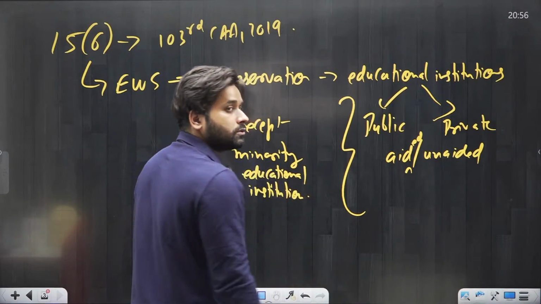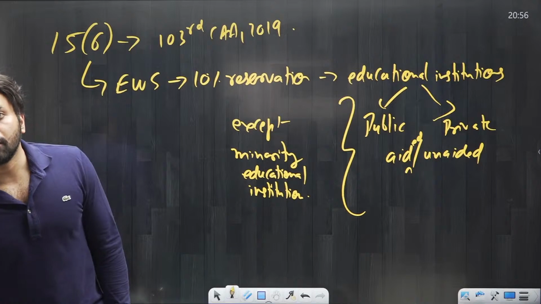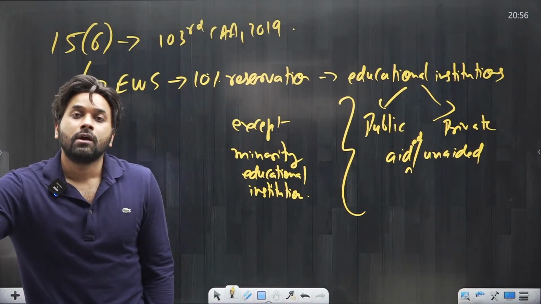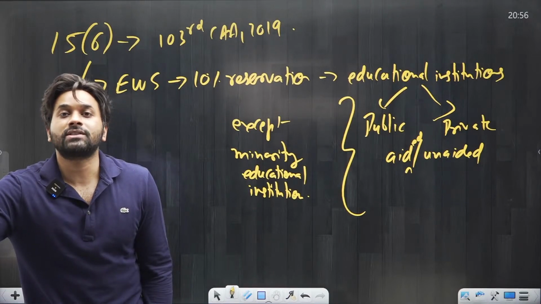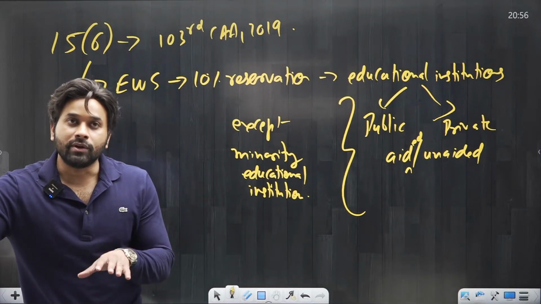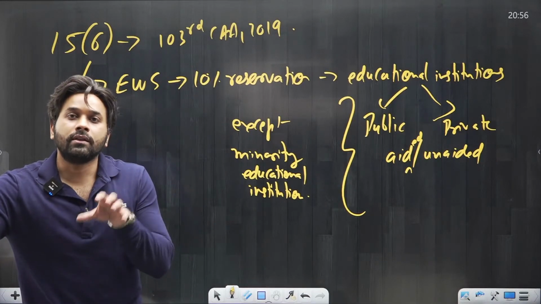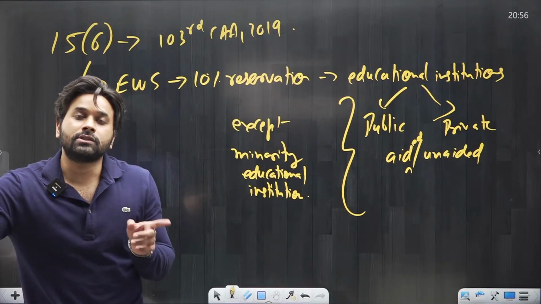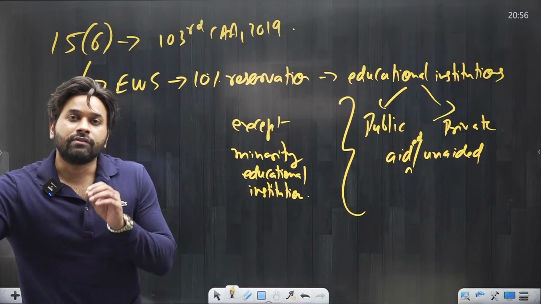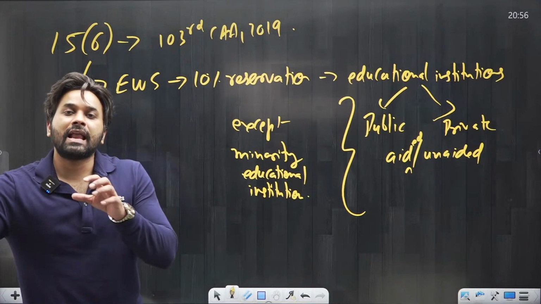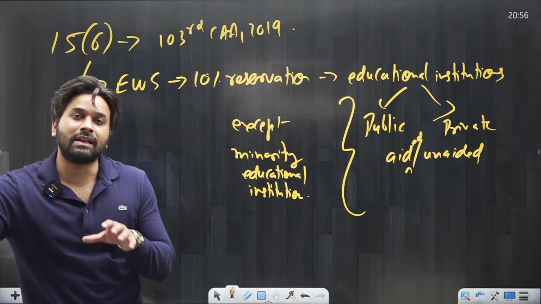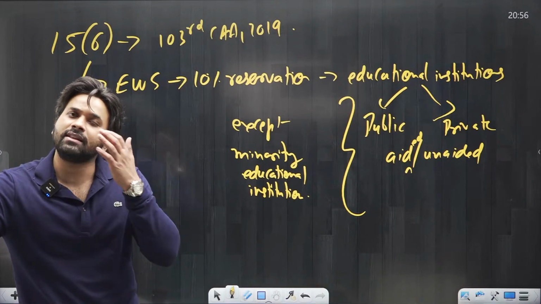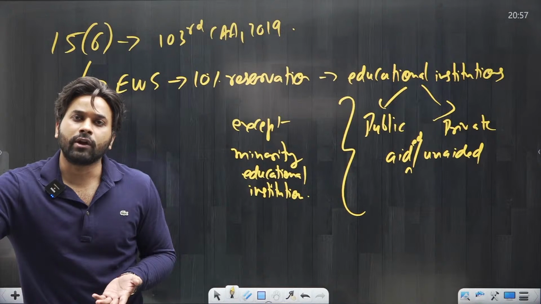So I hope this is clear, which amendment of the Constitution is responsible for giving reservation to the EWS category. Now remember, who are EWS? EWS represents that section of the general category which earns less than 8 lakh per annum. So the family income should be less than 8 lakh per annum. Only then will you be considered as EWS category. And there are other criteria as well for the EWS category.